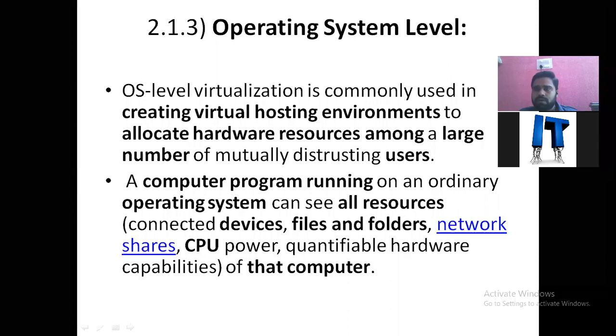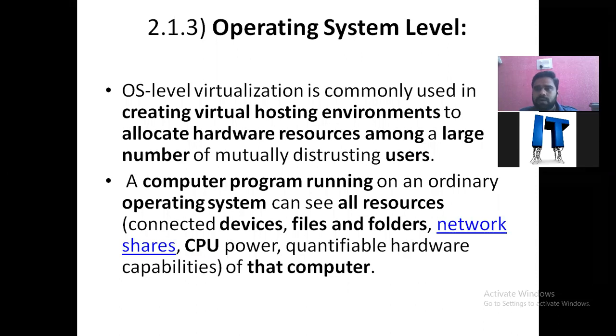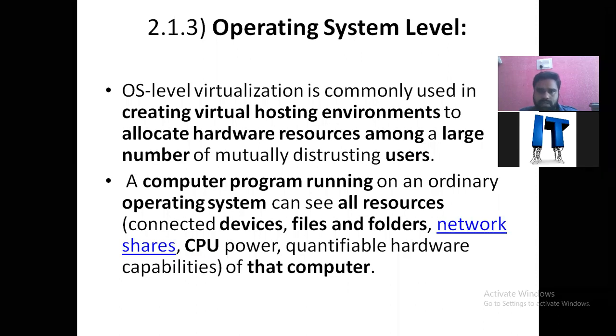With the help of this virtual hosting environment, it allows allocation of a large number of hardware resources among a large number of different users. We can achieve this with the help of OS level virtualization. Normally we can create virtual hosting environments, and with the help of this we are able to allocate multiple hardware resources among different users, guys.